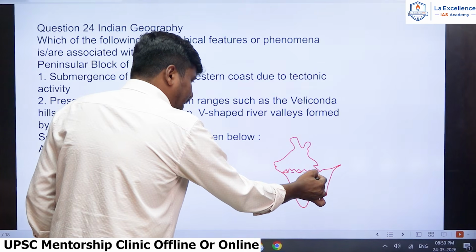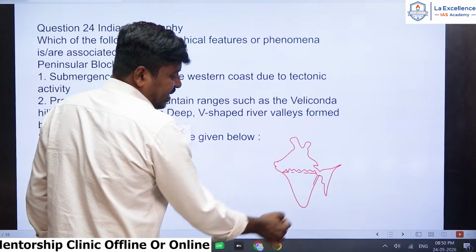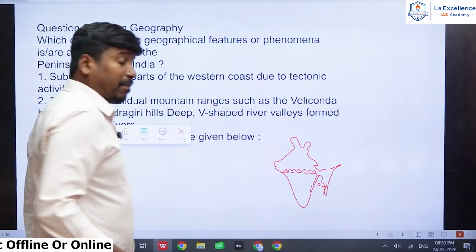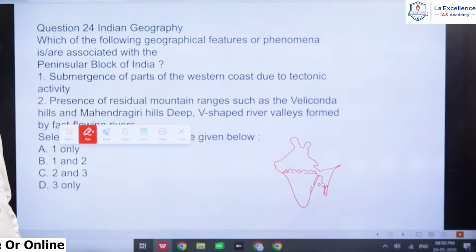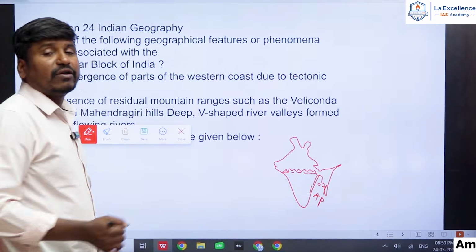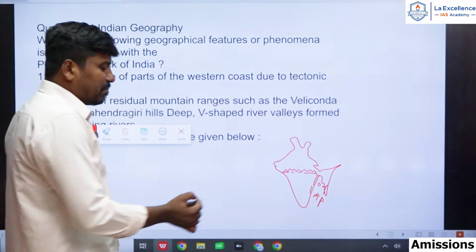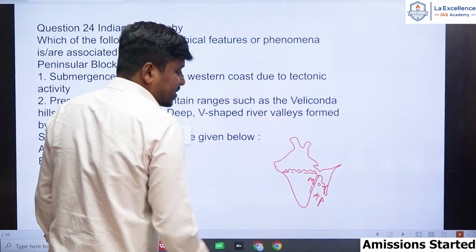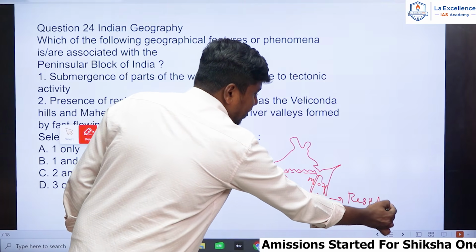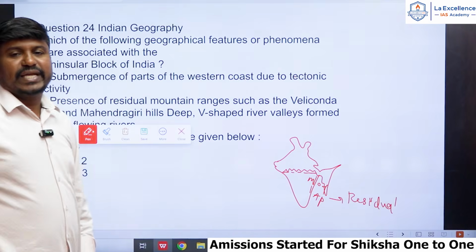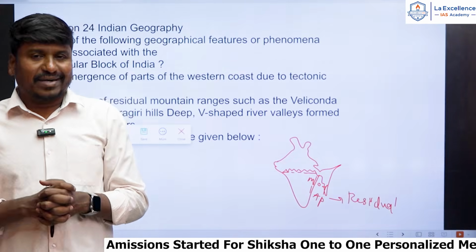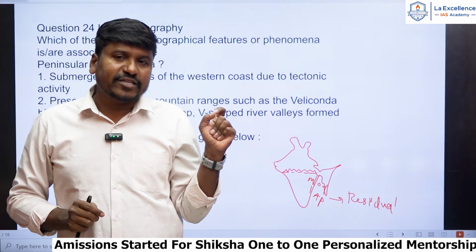So in that we are having here Mahendragiri hills, right, in Odisha. Then we are having here Papikonda, Nallakonda, right, Velikonda in Andhra Pradesh. In Andhra Pradesh we are having Velikonda hills, and Mahendragiri hills are located in Odisha, and they are the best example of residual mountains. What is the meaning of residual mountain? The leftover part of the original mountain we call residual mountain.